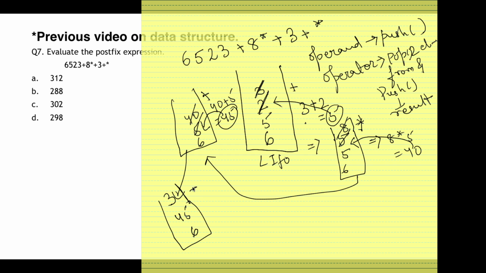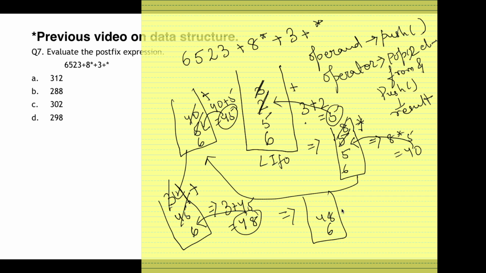Now after this I have a plus operation, so I'll pop out two elements, 3 plus 45, which is 48. Now 48 will be pushed back into the stack, so this will become 48 and 6. Now there is another operator, that is star, so these two will be popped out: 48 into 6, so the value will be 288. This result will be pushed into the stack, so my stack will only have the final value, that is 288.